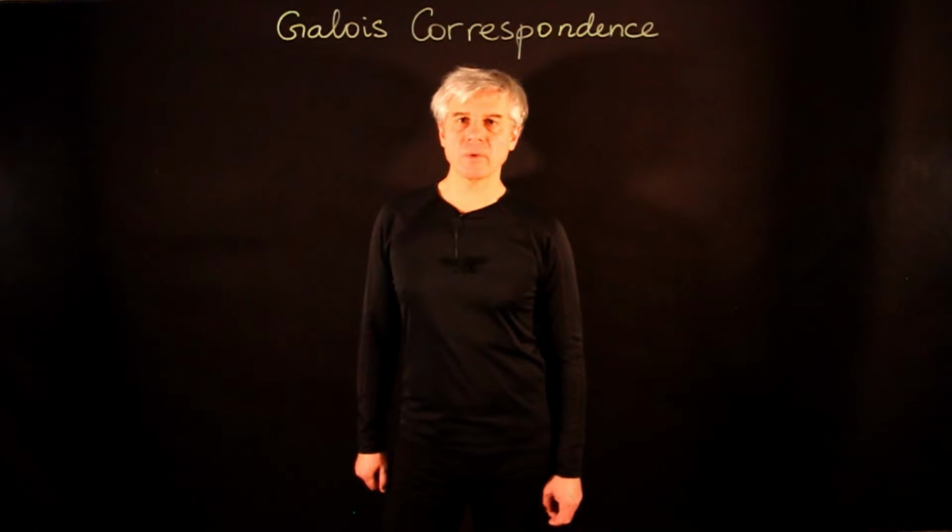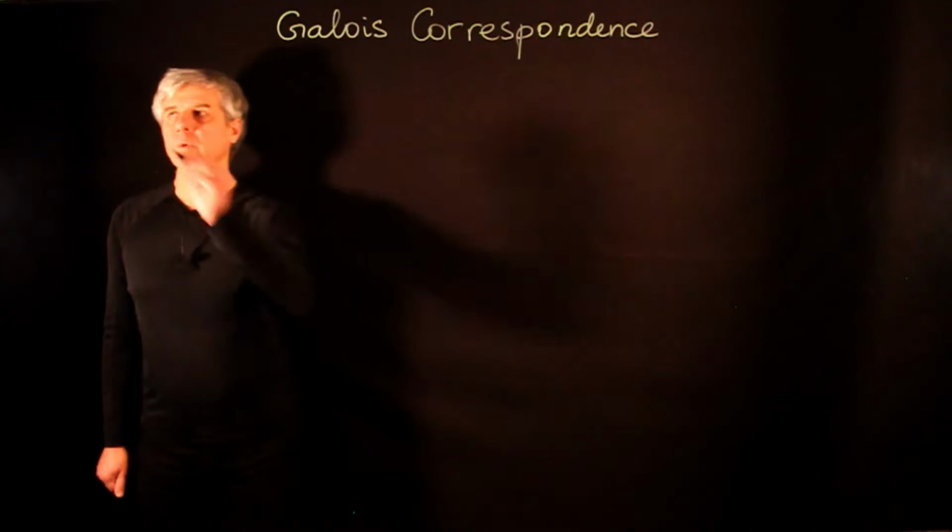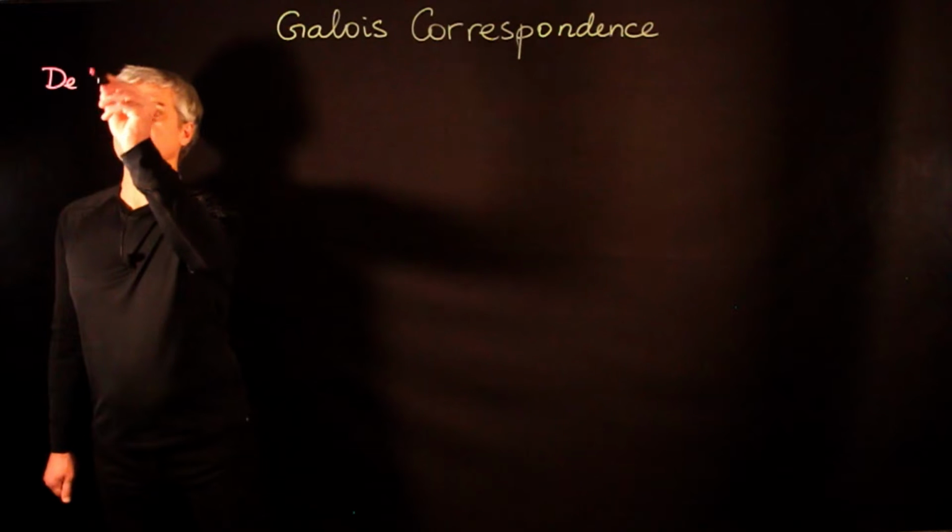In this lecture, we're going to introduce the notion of a Galois group, which is the main object of study in this course. We begin with the definition.